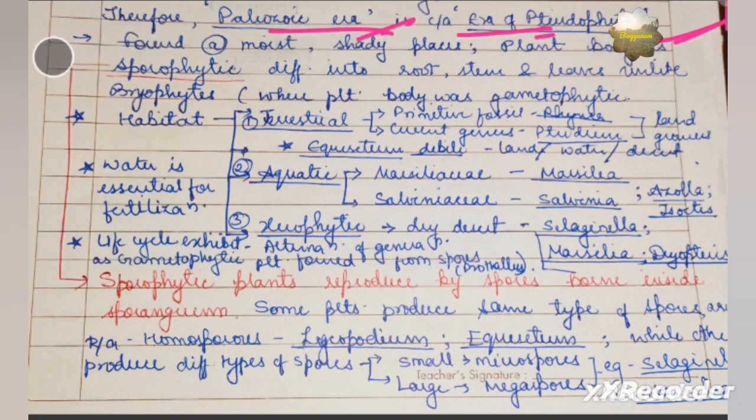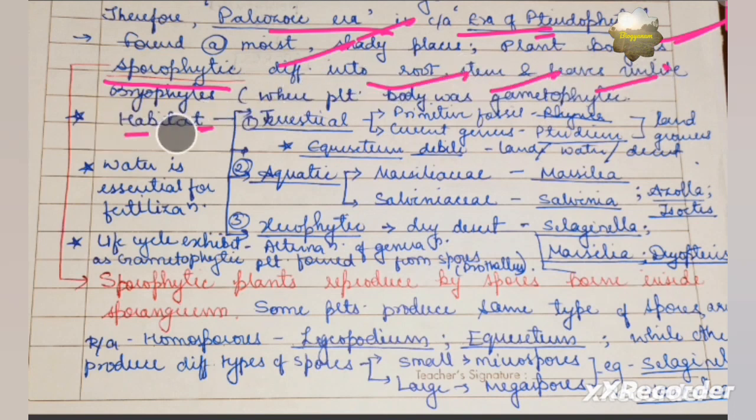Talking about the habitat of pteridophytes, they can grow in moist and shady places, just like bryophytes, but the plant body, unlike bryophytes, is sporophytic. In bryophytes, it was gametophytic, which was not differentiated into root, stem, and leaves. But in pteridophytes, it is sporophytic, which means it is differentiated into root, stem, and leaves.